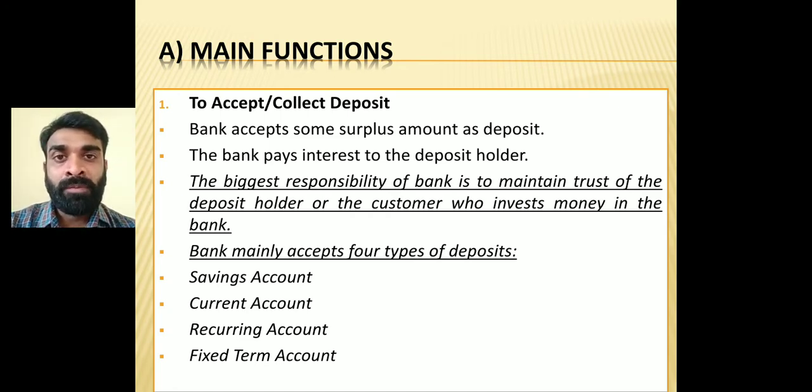So it is simple. Whatever amount they get will be safe, plus whenever it is demanded by the account holder, it will be given to them. Suppose I deposit money into a savings account in the morning and I require the money in the next few hours or days. Obviously I can withdraw it with the help of a check, an ATM, or anything. Payment options and this facility are also given by the bank. So the first and foremost function is to accept deposits.